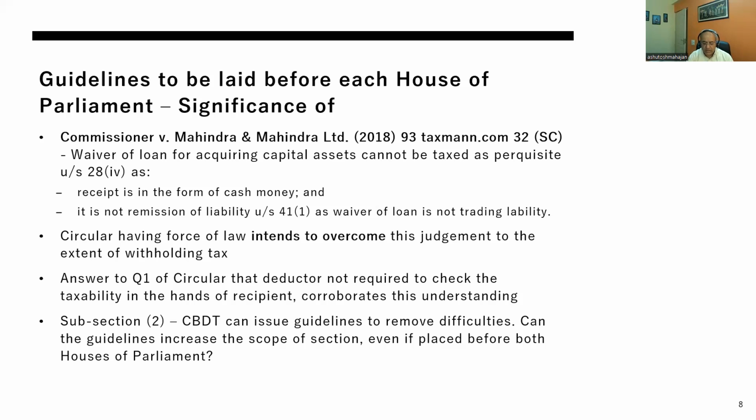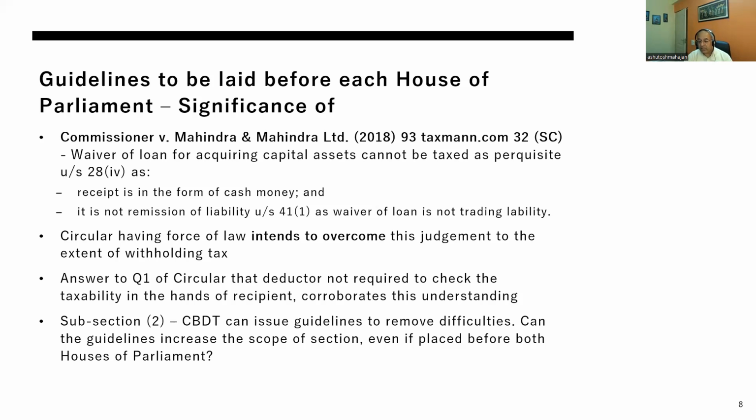While researching Section 28(4), we came across one of the judgments in the case of Mahindra and Mahindra, where on a very particular question of waiver of loan for acquiring capital assets, it was decided that this cannot be taxed as a benefit or a perk in the hands of the recipient, because the receipt is in the form of cash payment.